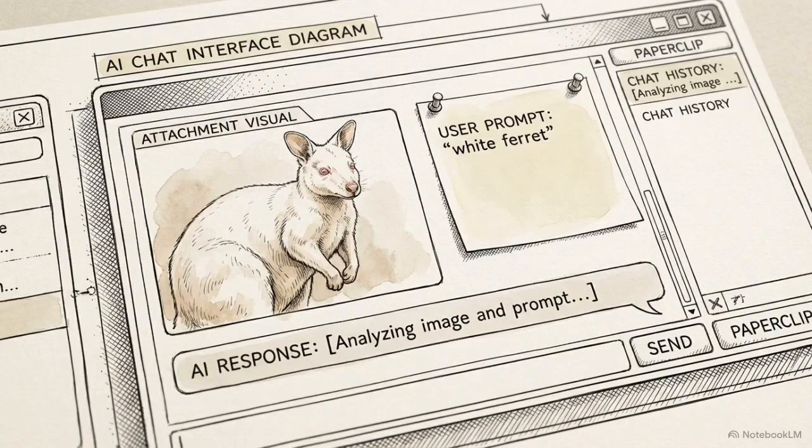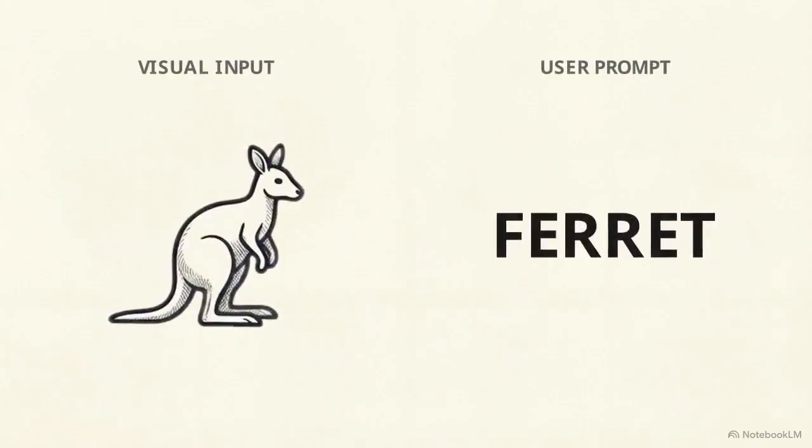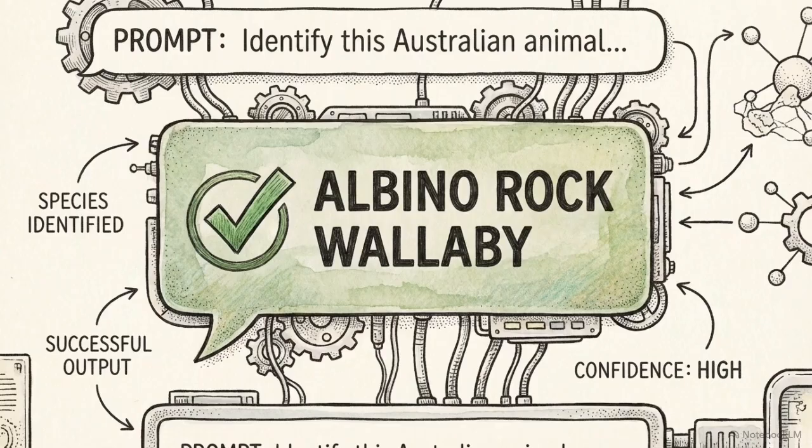Along with the image, we included a text prompt that incorrectly identified the animal as a white ferret, specifically trying to mislead the model's logic. Gemma 4 successfully ignored the incorrect text. By analyzing the visual data, it accurately identified the animal as a wallaby, proving its vision system can override misleading prompts.